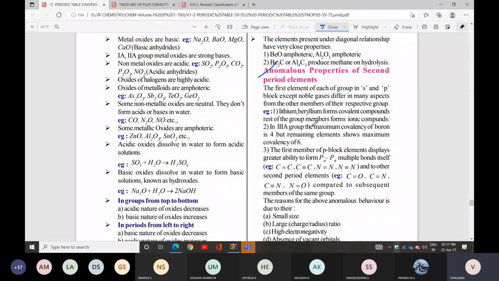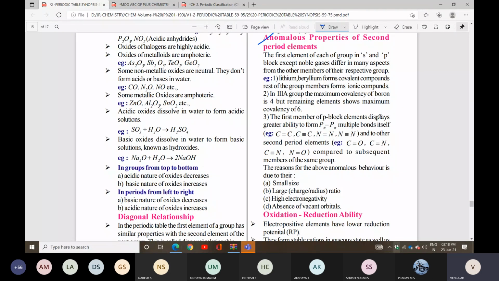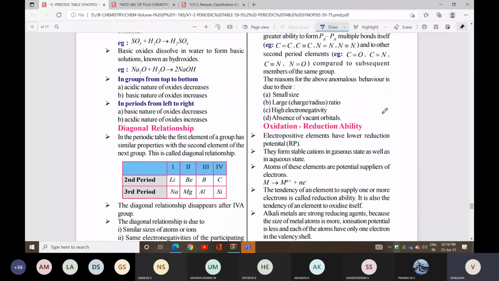Lithium and beryllium form covalent compounds. The rest of the group members form ionic compounds. In the group 13 elements, the maximum covalency of boron is 4, but the remaining elements show a maximum covalency of 6. The first member of the p block elements displays greater stability to form pπ-pπ multiple bonds with itself and with other second period elements compared to subsequent members of the same group. The reasons you can check: small size, large charge to radius ratio, high electronegativity, and absence of d orbitals.